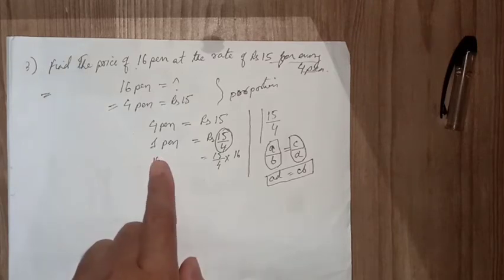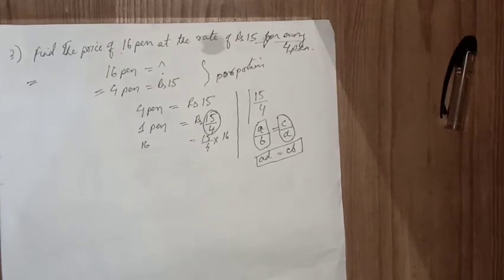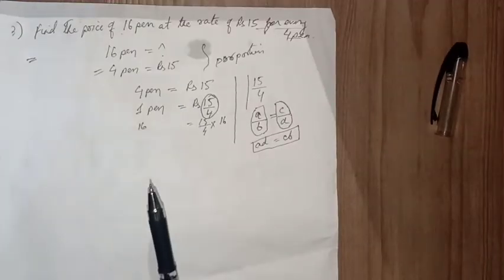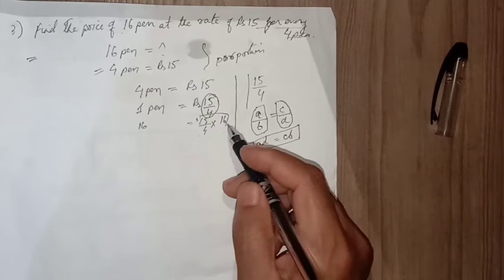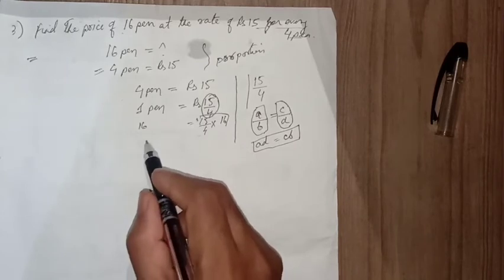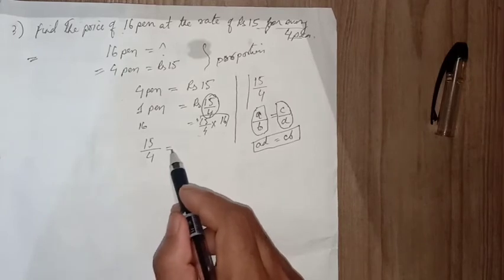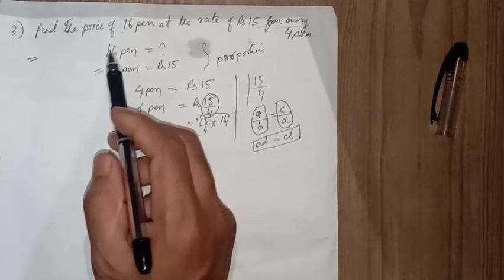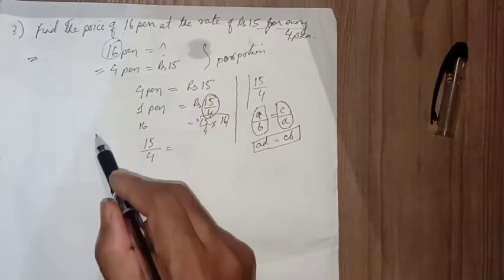But that is the unitary method. You have to show this by the proportion method. How can you show it by the proportion method? Okay. See, by the unitary method we can get the answer directly, but in the proportion method, this particular ratio should be equal to this particular ratio. That means the above ratio 15 by 4 has to be equal to the new ratio. Now see, the number of pens for which we need to find the amount is 16. Okay, this is 16.